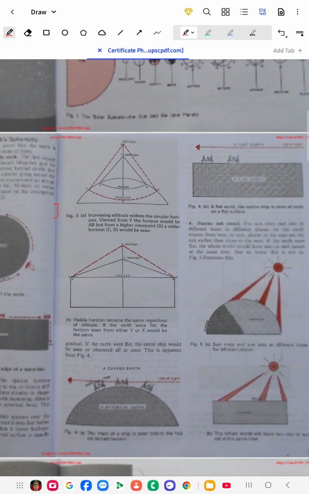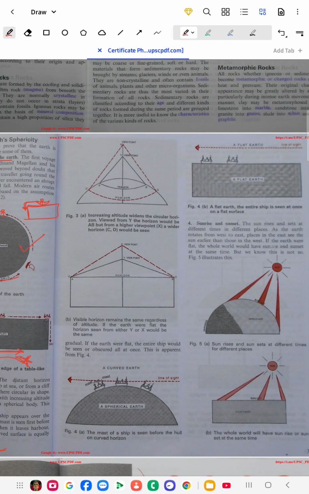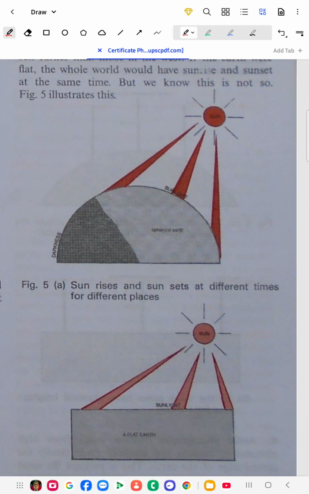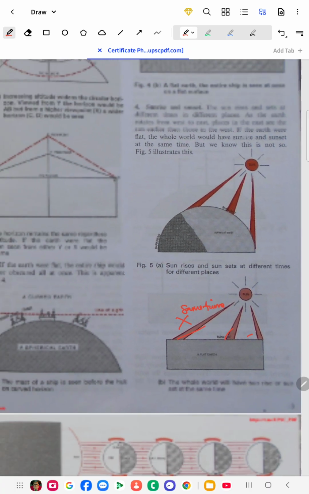Then comes your next one, that is the sunrise and sunset. It also shows proofs that the earth is circular in shape. The sun rises and sets at different times. If this had been a flat surface, then the sunrise should have been at the same time in all places, but it doesn't happen like that. In India we have sunrise at a different time, in the US we have a different time. So it proves that our earth is spherical in shape.